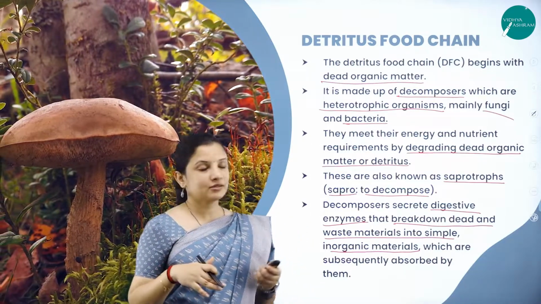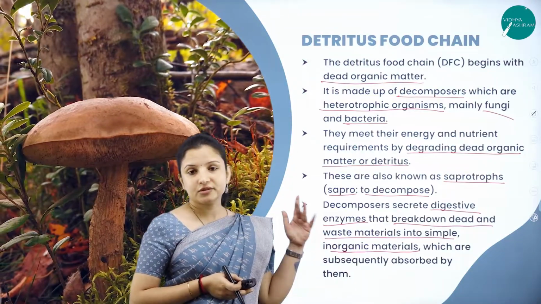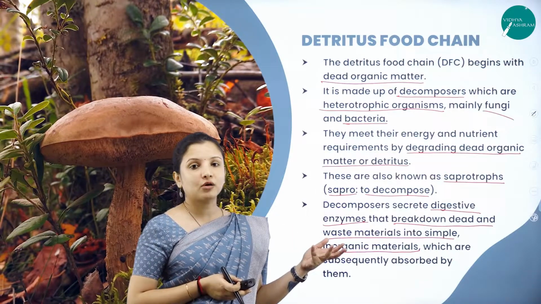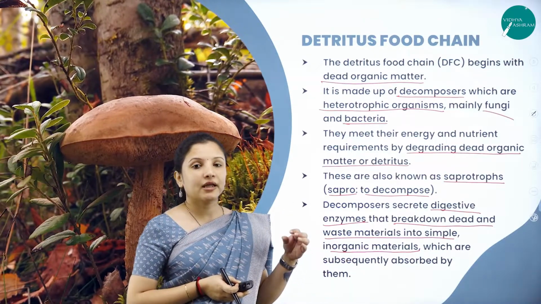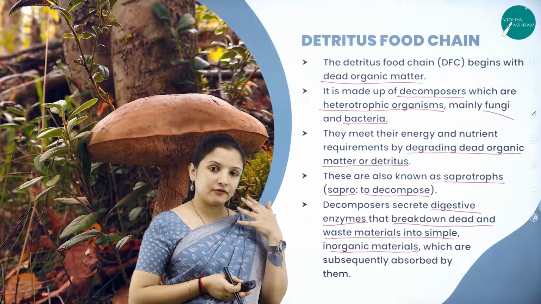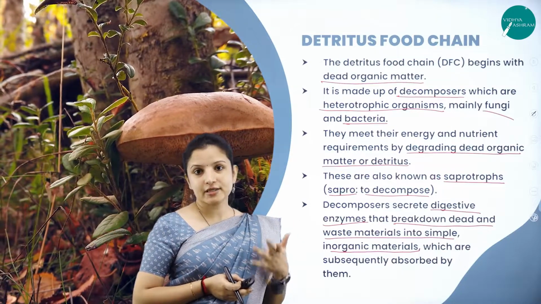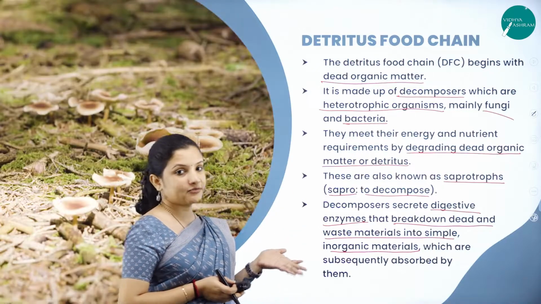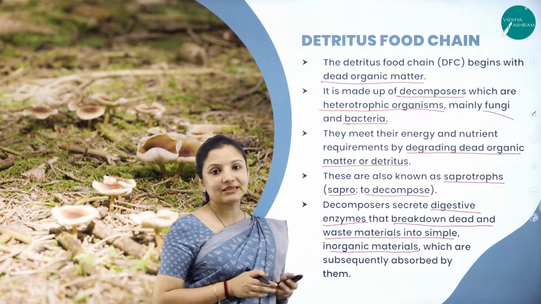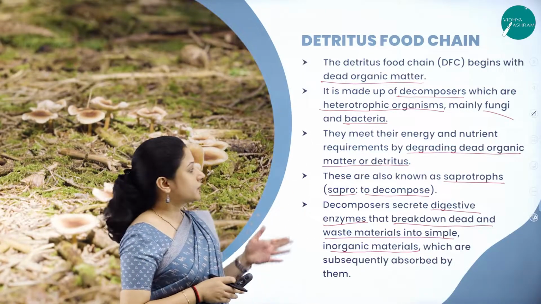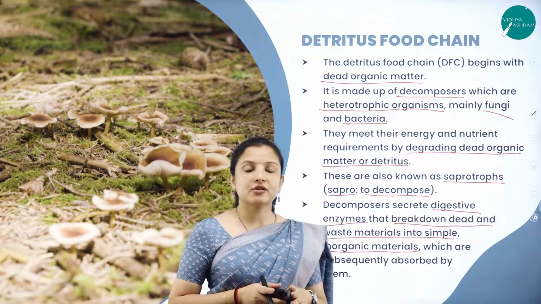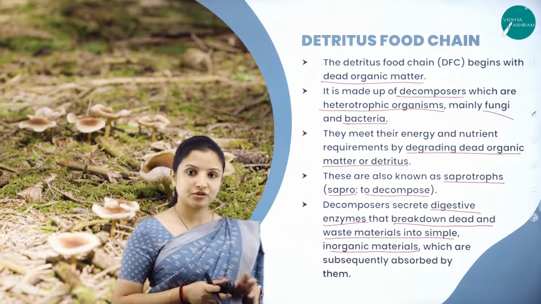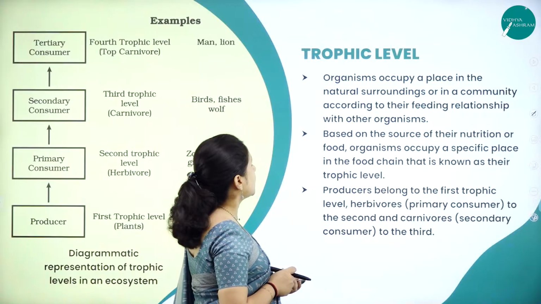That humus will again be broken down into smaller bits, forming organic and inorganic nutrients by a process called mineralization, which will be utilized by the plants. So that is what happens in the detritus food chain. Writing about the detritus food chain and writing about the decomposition process are one and the same here.